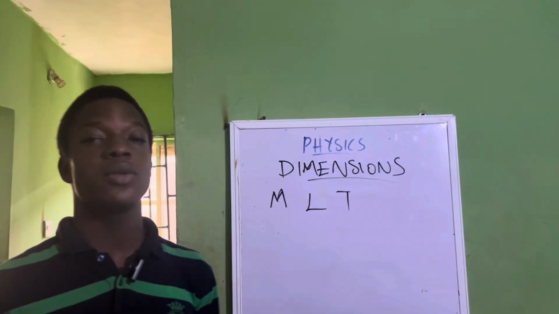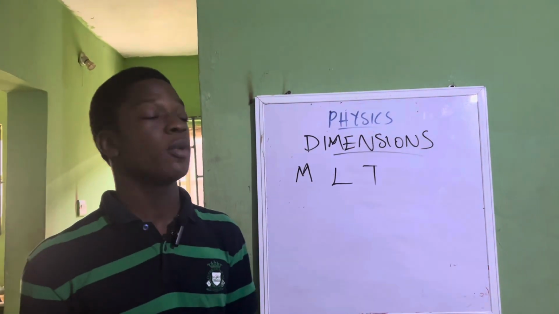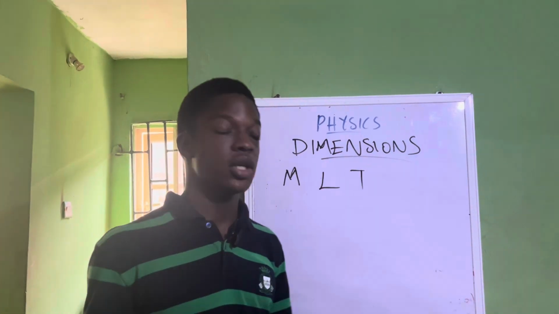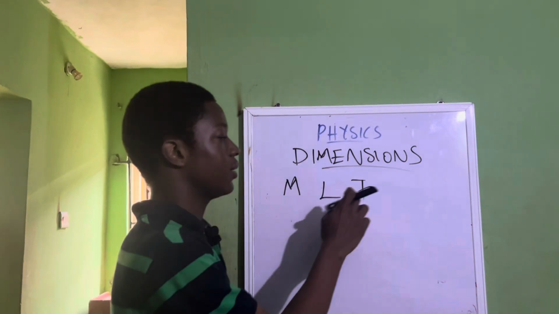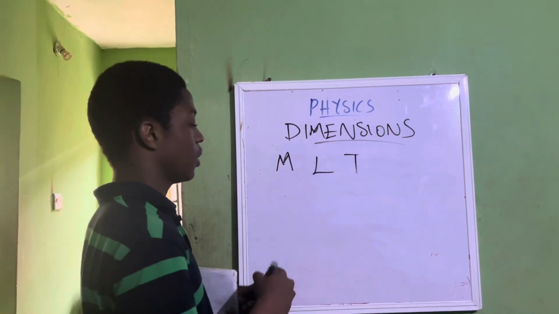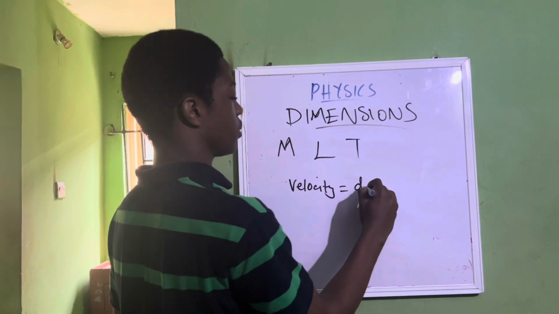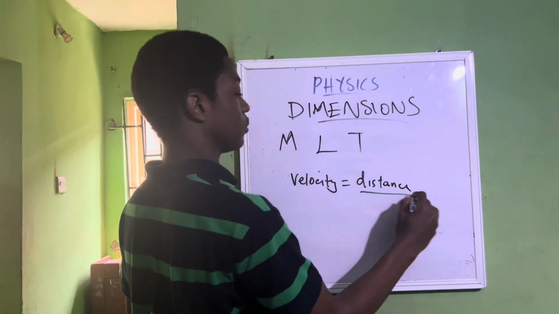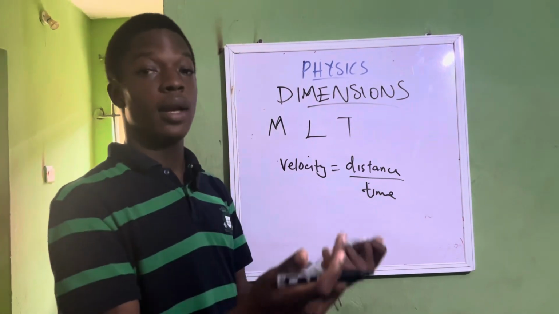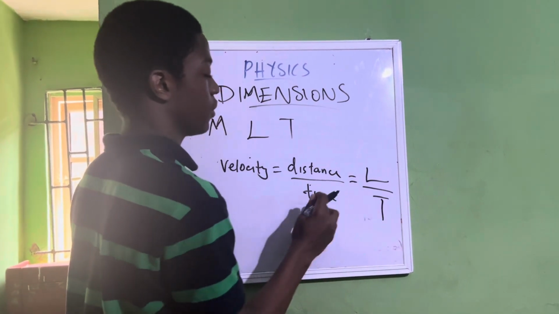So let's take some examples. Let us express some quantities in terms of mass, length, and time. After expressing them, that's when you now have the dimension. The answer you get after expressing them in terms of mass, length, and time will be your dimension. Let's take velocity. We know velocity to be distance over time, or displacement over time. Distance is measured in length, so it is L over T. It will be capital T.